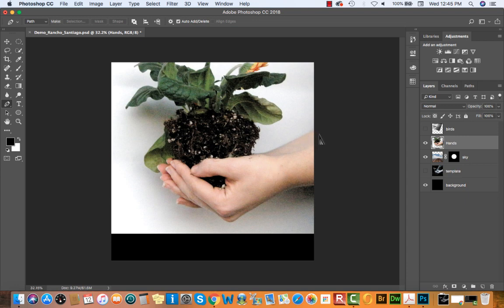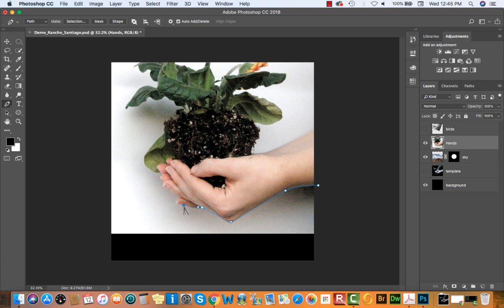Okay, with the pen selected and my hands layer selected, I'm just going to start on the lower part of the hand where the wrist sort of falls off the page on the right side. I'll just click to start my path, hold my mouse down and drag down into the left. Remember, we use as few anchor points as possible. Navigate to the knuckle, click and drag almost flat to the left. Navigate up to where the pinky and the hand meet. I'll set down an anchor point there, and I'm dragging a little bit to the left.